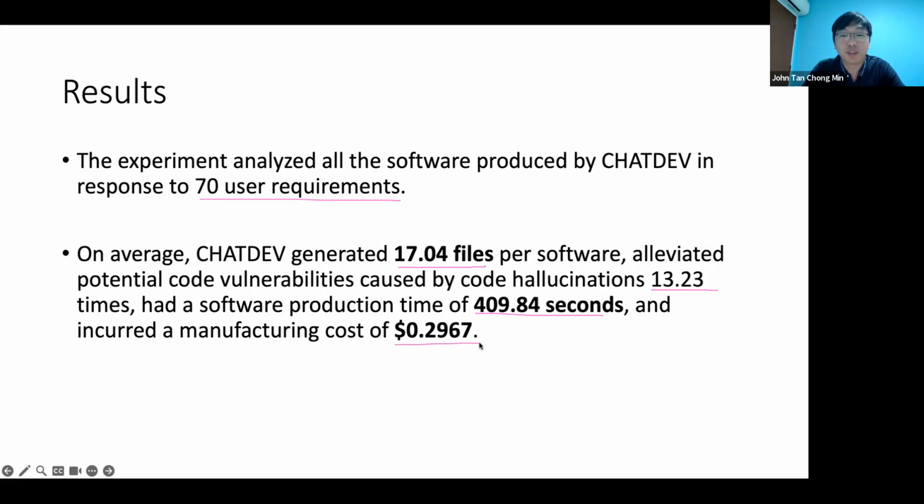Okay, so they spend about 30 cents in order to generate a program. Which, to be honest, if the program works, is a huge cost savings, because a programmer can easily cost you thousands. Or more than that, depending on how good the programmer is. So if you can replace that kind of programmer with a GPT, or with a group of agents, you can save a lot of money for your company.